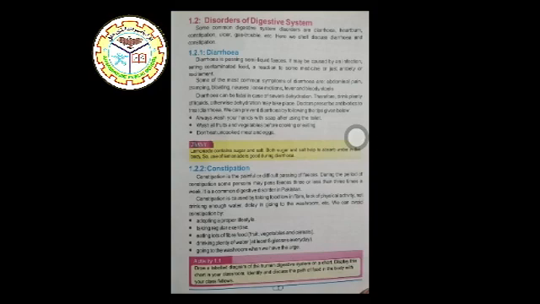Now, how can we avoid that? We can avoid constipation by, number 1, adopting a proper lifestyle. Number 2, taking regular exercise. Number 3, eating lots of fiber food, which are fruits, vegetables, and cereals. Drinking plenty of water, at least 8 glasses every day. Going to the washroom when we have the urge.